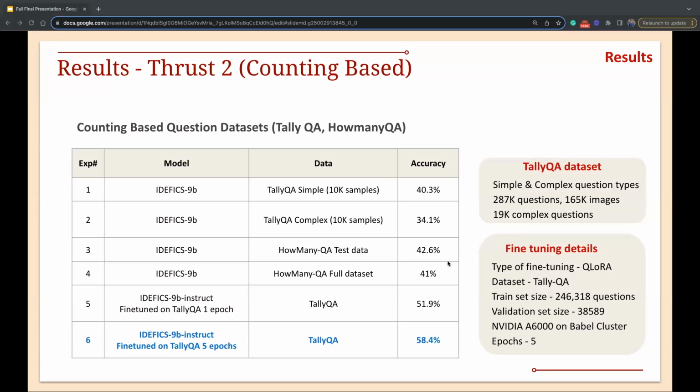After the base results, we fine-tuned on the TallyQA dataset. The training size was 246,318 questions. When the IDEFICS 9B instruct model was fine-tuned for one epoch, we got an accuracy of 51.9%. But after further fine-tuning for 5 epochs, it increased accuracy to 58.4%. And this is the model that is used in the router model at the end.